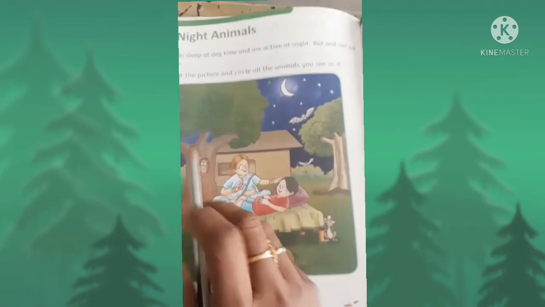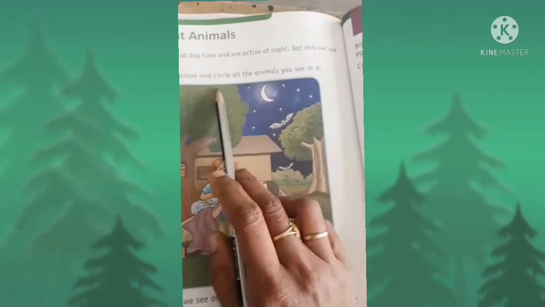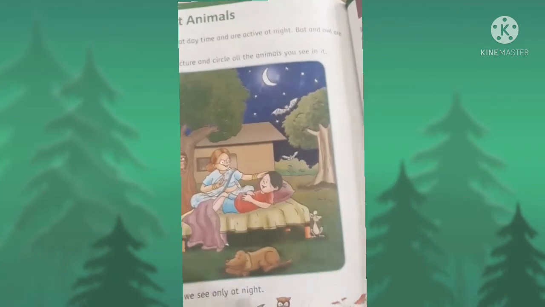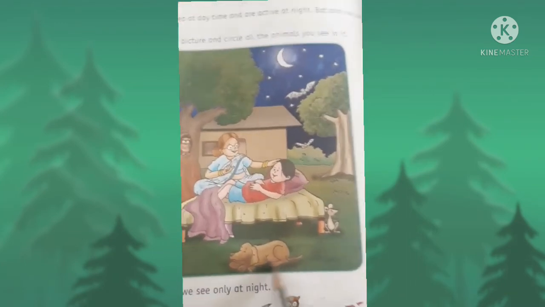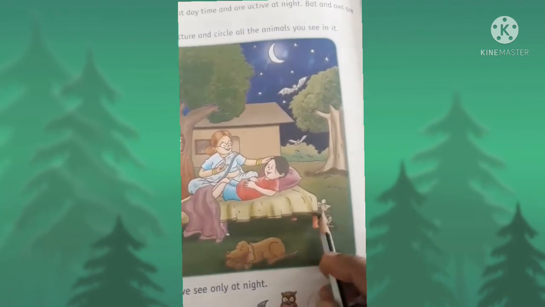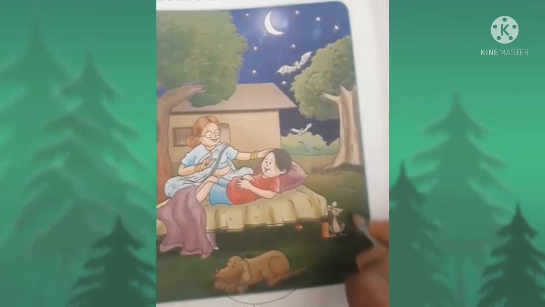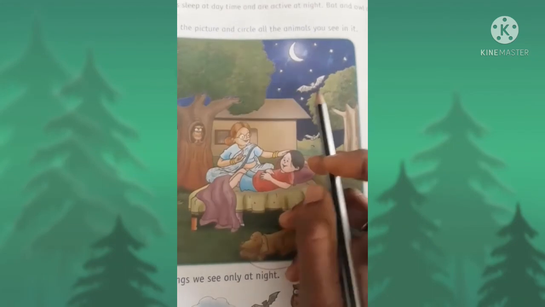Okay. Children, this is your homework. Circle all the animals you see in it. Where are the animals? Yes, these are animals. So you have to circle dog and rat. These two are birds. Okay, children.